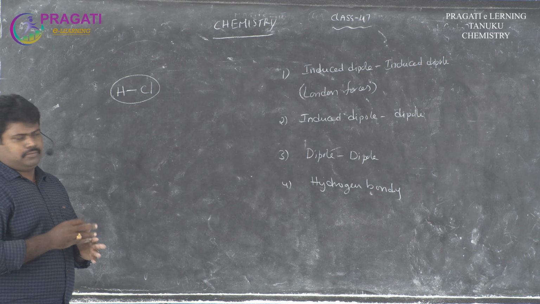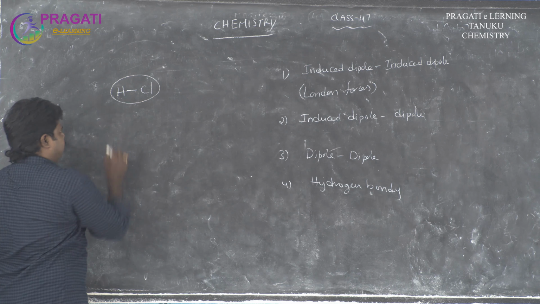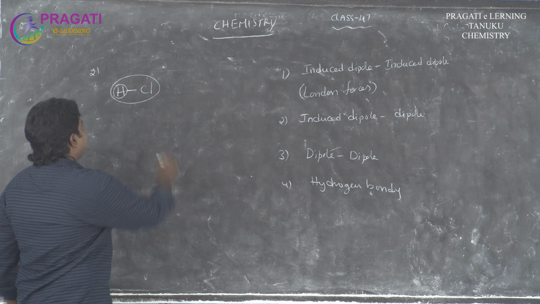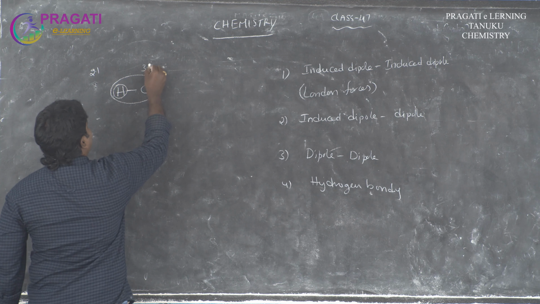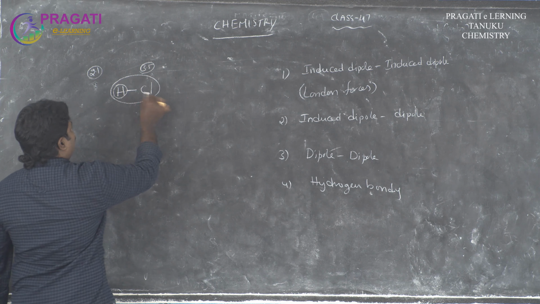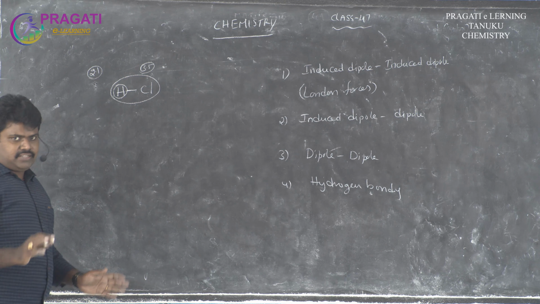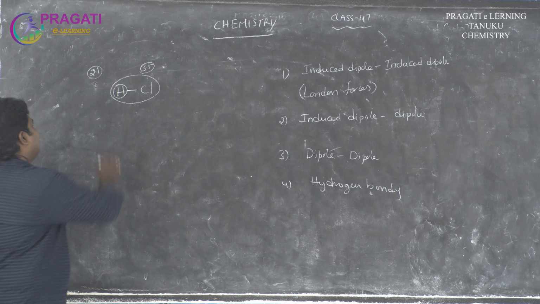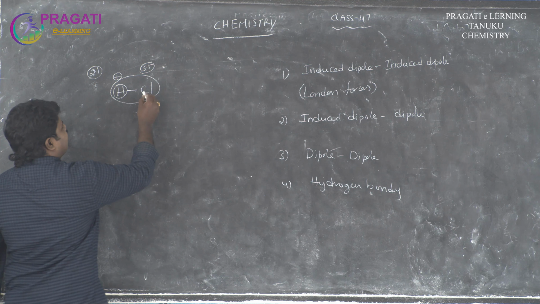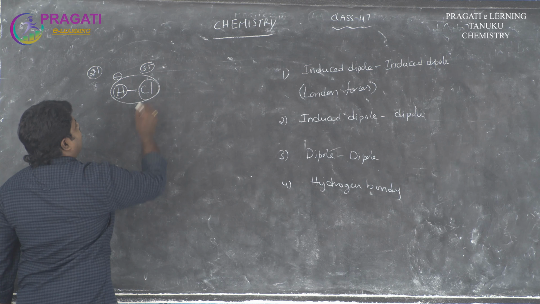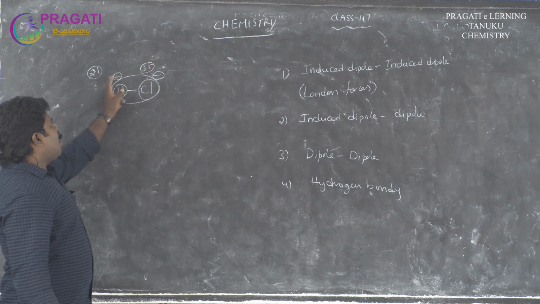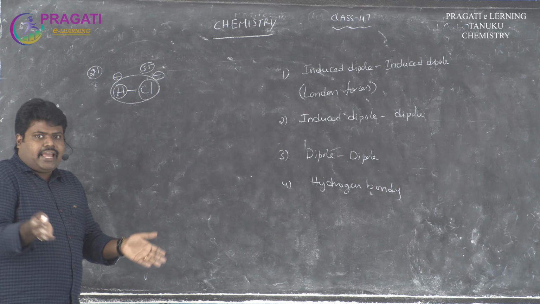Dipole, what is the meaning of the dipole? In these two atoms here, this atom has an electronegativity of 2.1, and this atom has an electronegativity of 3.5, or nearly 3. So the electronegativity difference between the two atoms is large. That means the atom with less electronegativity develops a slightly positive charge, and the atom with more electronegativity develops a slightly negative charge. So two opposite charges are developed in a molecule.